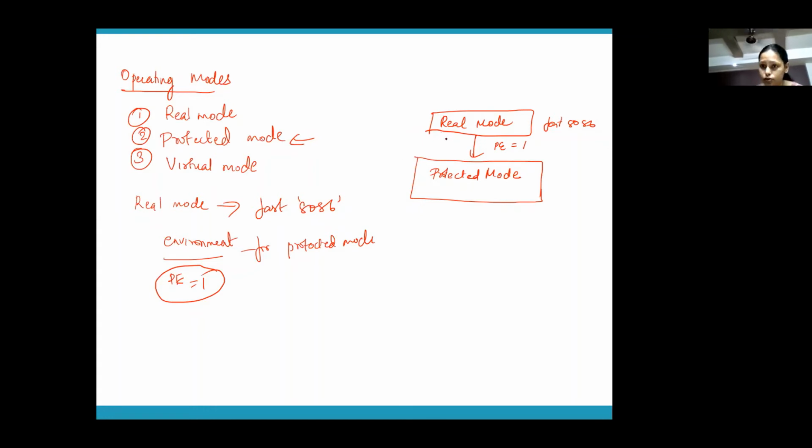Okay, you cannot switch back to the real mode once you are in protected mode by setting P equal to 0. That you cannot do. Now, this is your 386 mode. Here you are actually working as a 386.